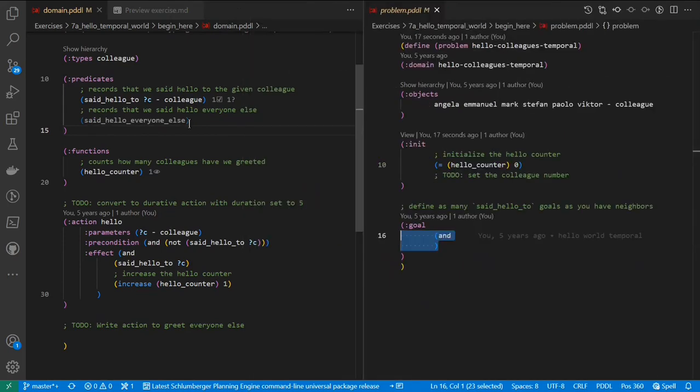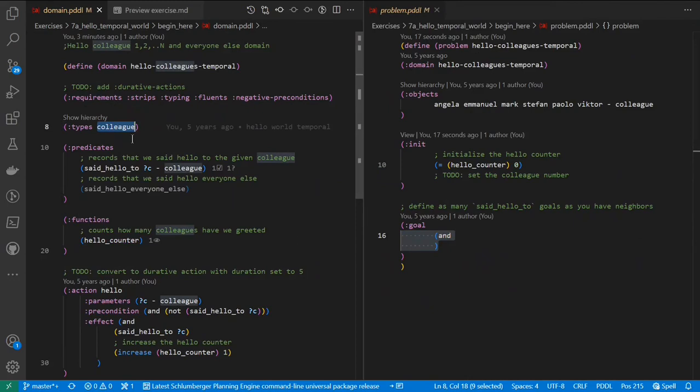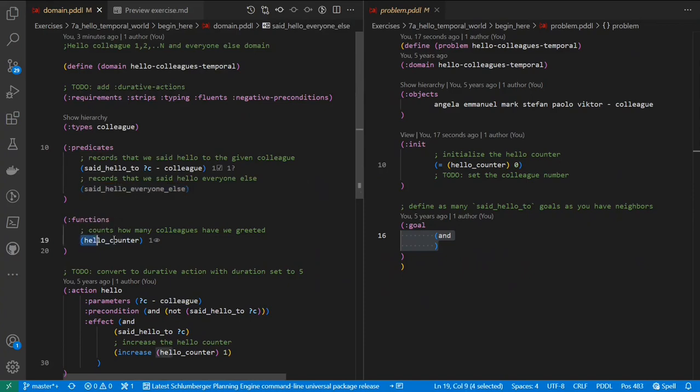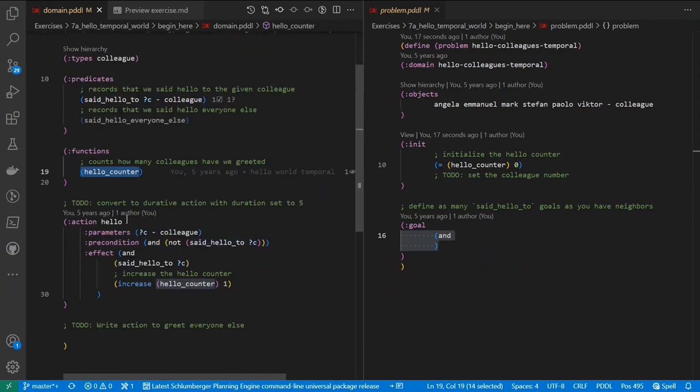But the begin version of the exercise files already has the type defined for a colleague. Again, we are walking into a meeting room full of colleagues, so that's the colleagues. And the state vector is going to keep track of whom we've greeted, whether we said hello to everyone else, and also the number of people we've greeted.